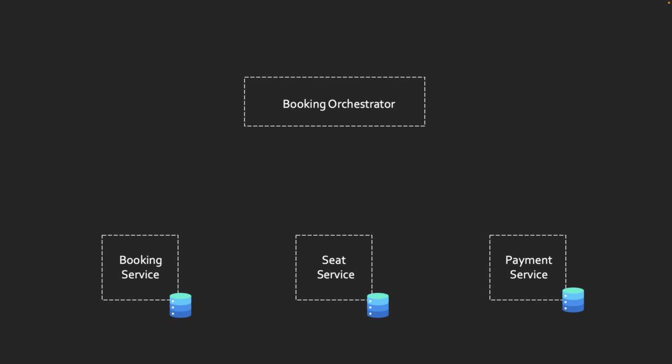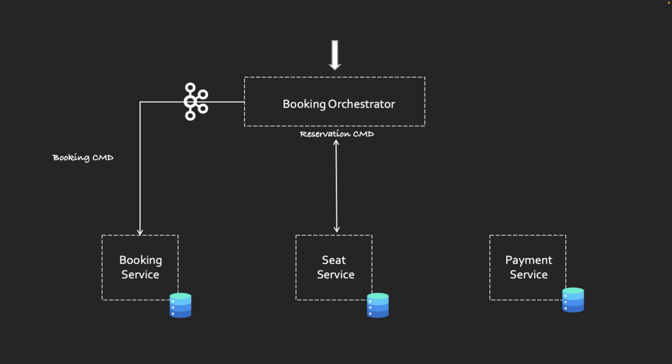Okay? So we have an orchestrator layer. Let's name it the booking orchestrator. This guy is the brain of the entire workflow and it decides what to execute in the flow. Okay. Imagine a client sends a booking request. At the very first step, the orchestrator will receive the request and publish a booking command event to the booking service.